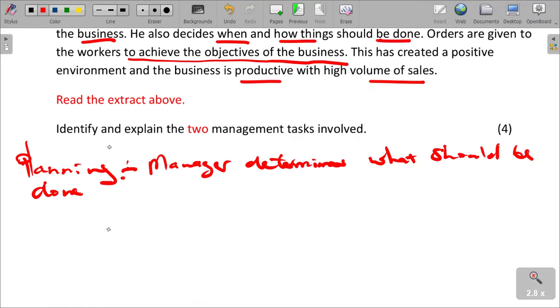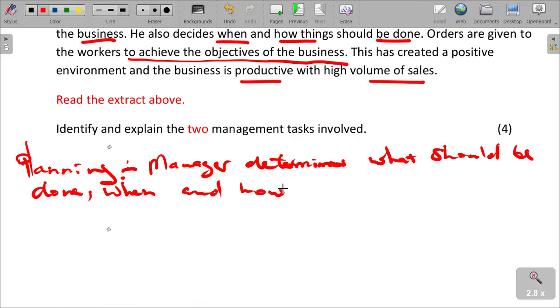The manager determines what should be done, when, and how things should be done.